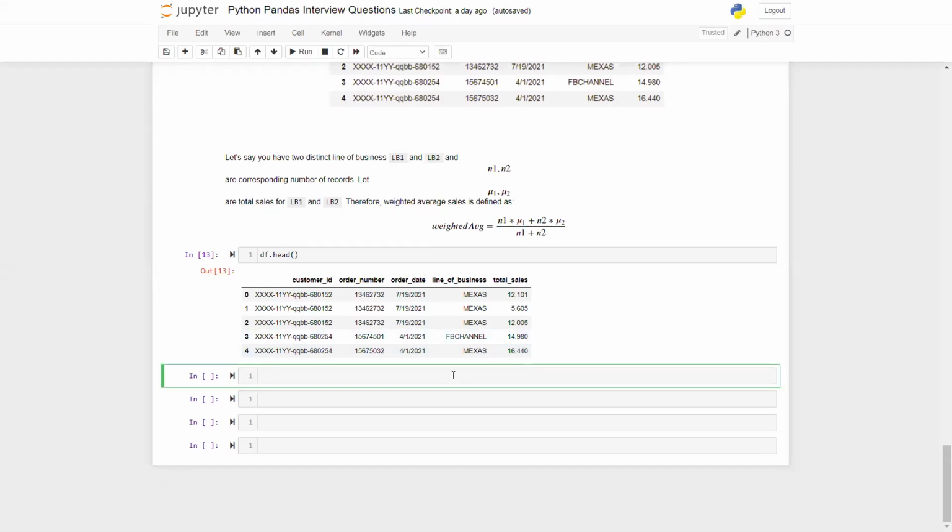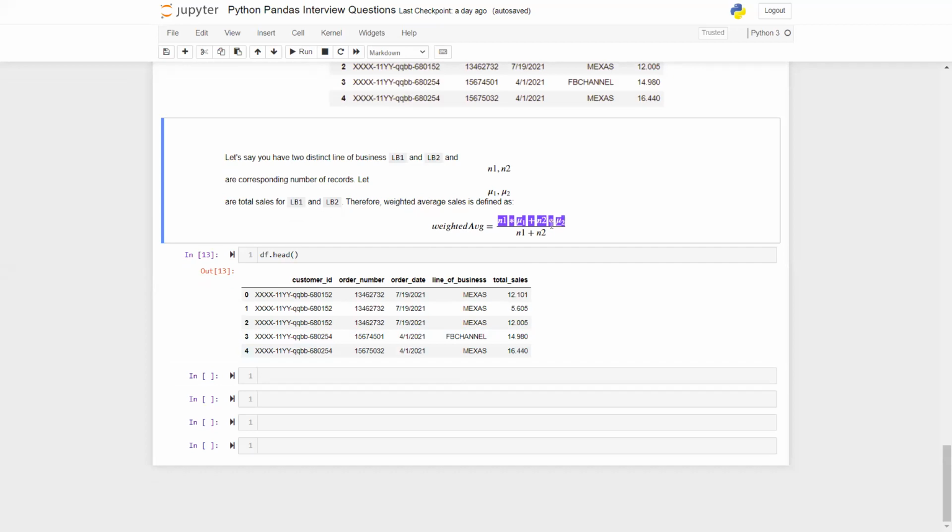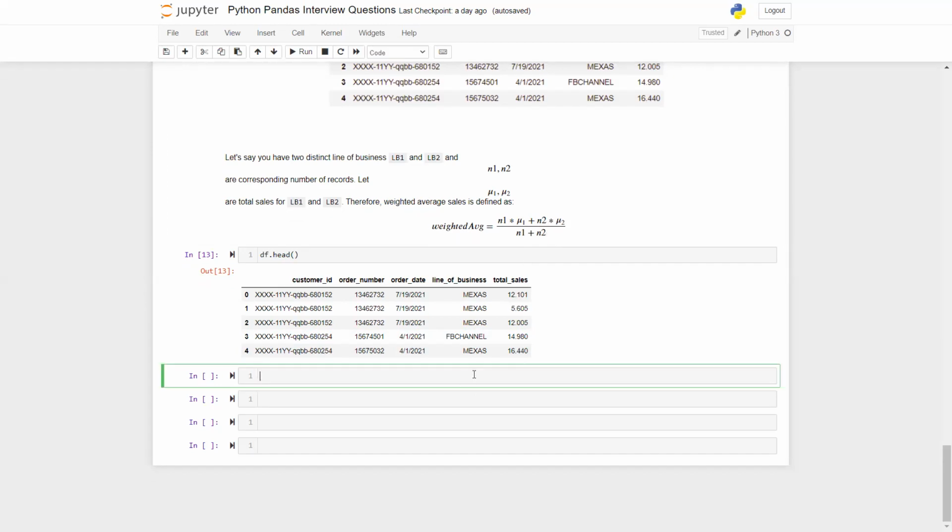All right, let's jump onto computing n1, n2, mu1, mu2. And once we have them, what we are going to do first is perform the top part, the numerator component, and then we are going to do the denominator component and divide by the denominator. Now if you see, n1 and n2 are going to be quite the same in the numerator and the denominator parts. These are not going to change. So now the question is, how should I do it? Okay, here is what you can do.